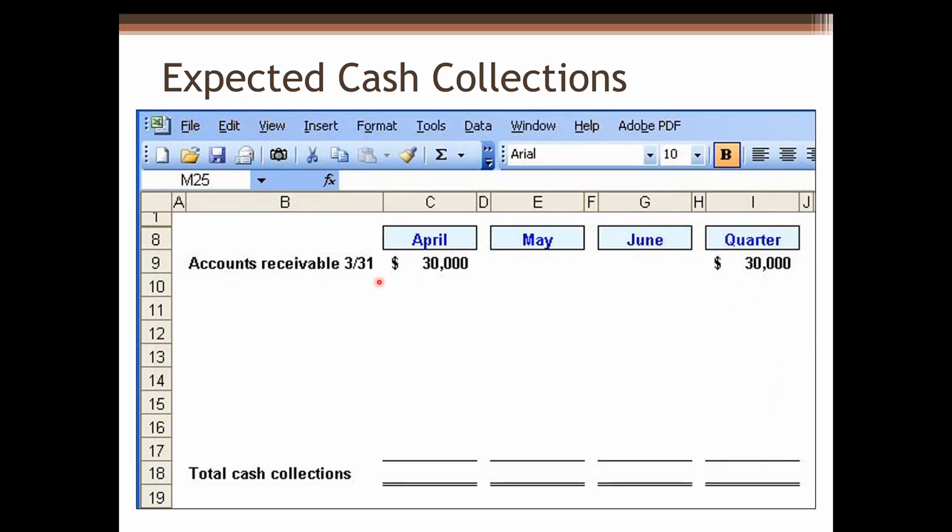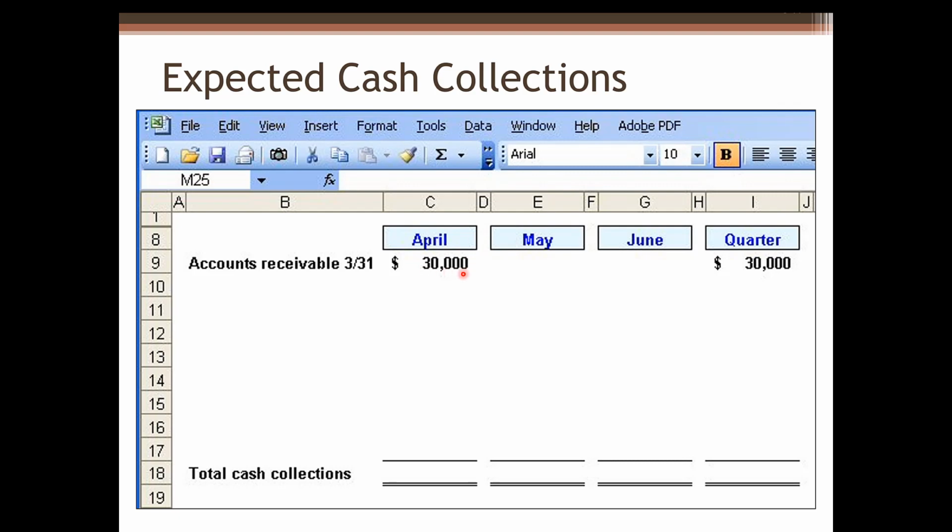This is the expected cash collections table. We first insert the ending balance of accounts receivable in March as the beginning balance of April, because accounts receivable is a permanent account. Permanent accounts will not be closed at the end of the accounting cycle. The balance from last period will be carried into the next period. So the ending balance in March should be carried into the beginning balance of April, and this amount will be collected in April in full,